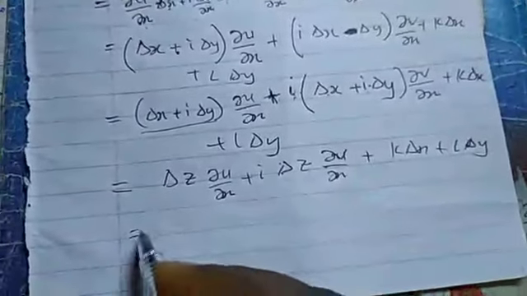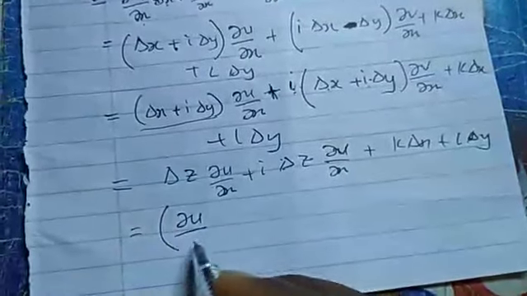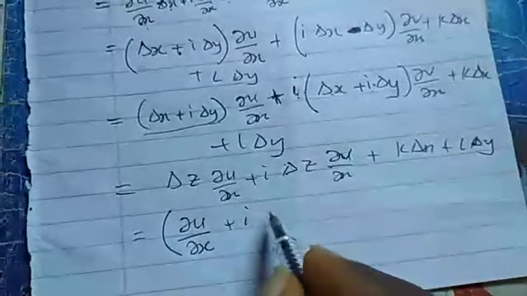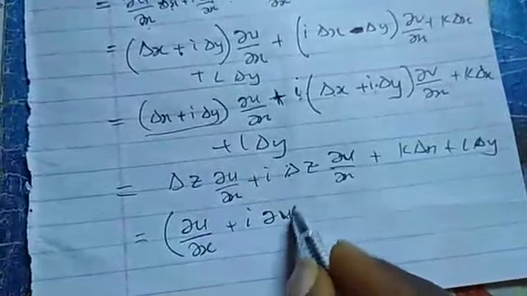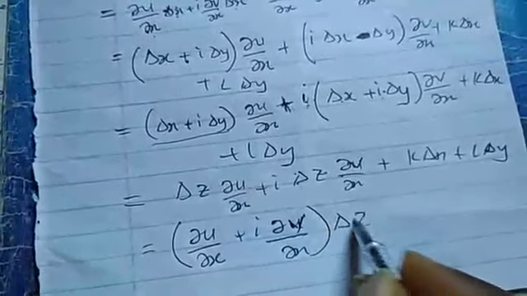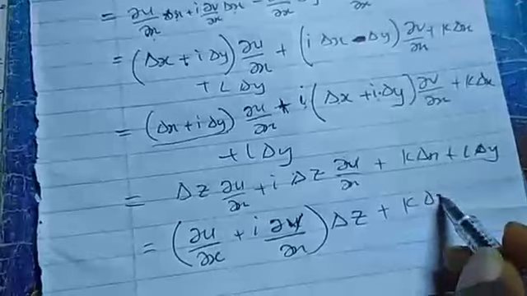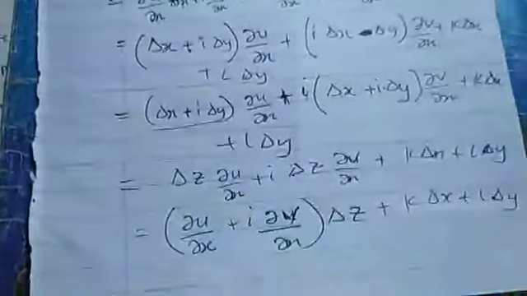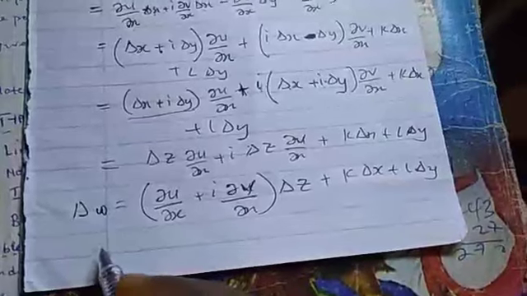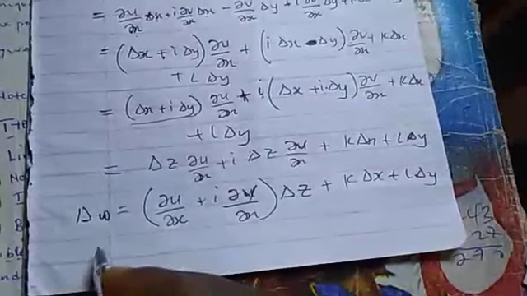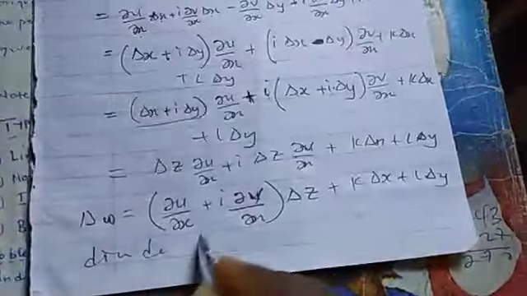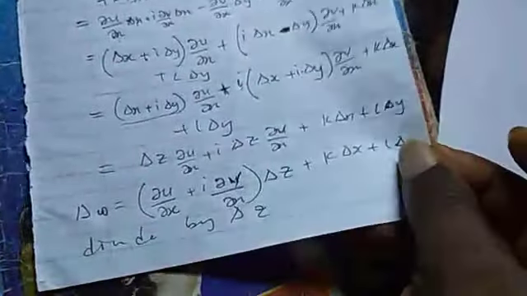So from that place, delta z is common. So we can write it as partial u partial x plus I partial v partial x, then delta z plus k delta x plus L delta y. So these are delta w. What do we do now? We need delta w over delta z. So in that case, we divide by delta z. When we divide by delta z, I will take the limit as delta x tends to 0.